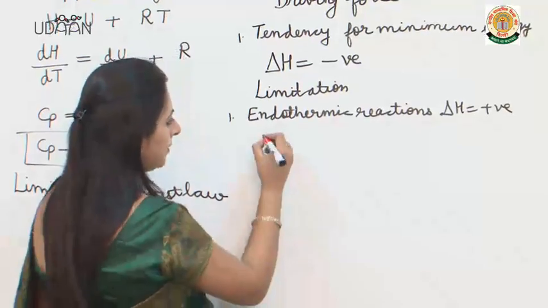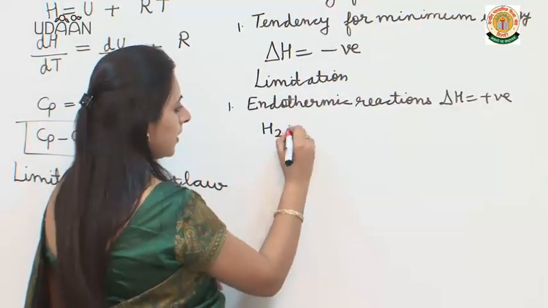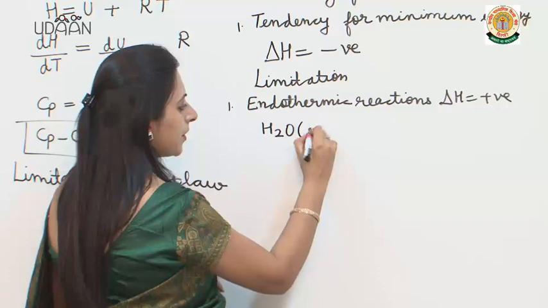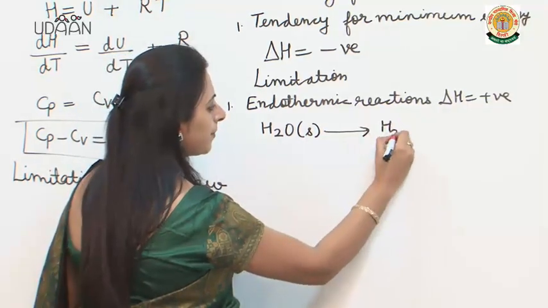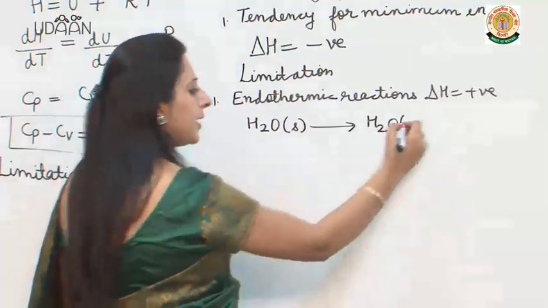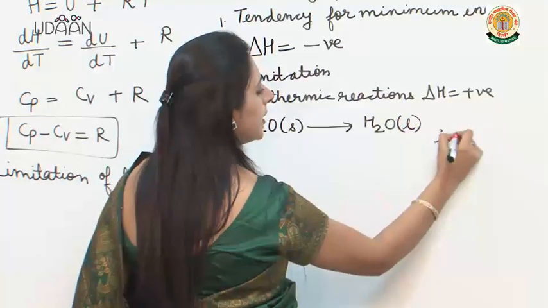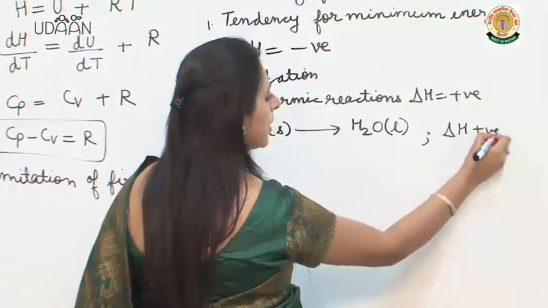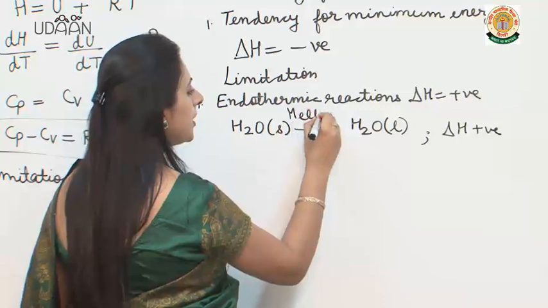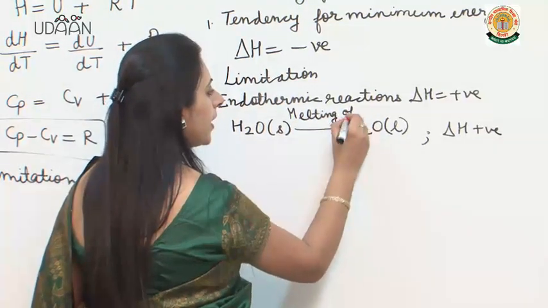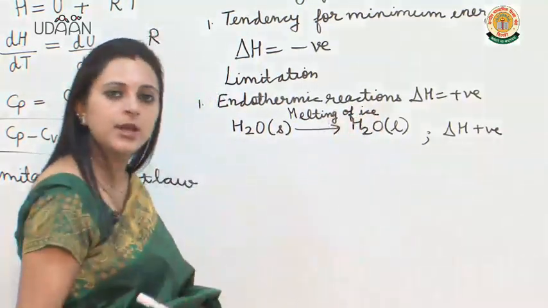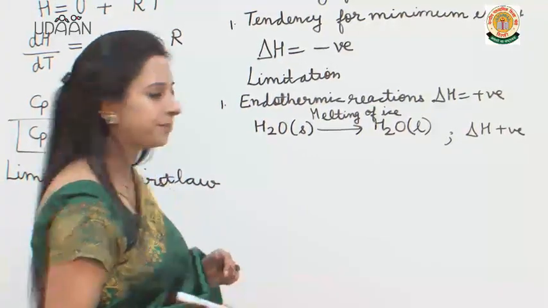For example, if I say that ice is melting, I have to supply energy for it, indicating that delta H is positive and this reaction is spontaneous. Melting of ice, which is an endothermic process, is spontaneous.